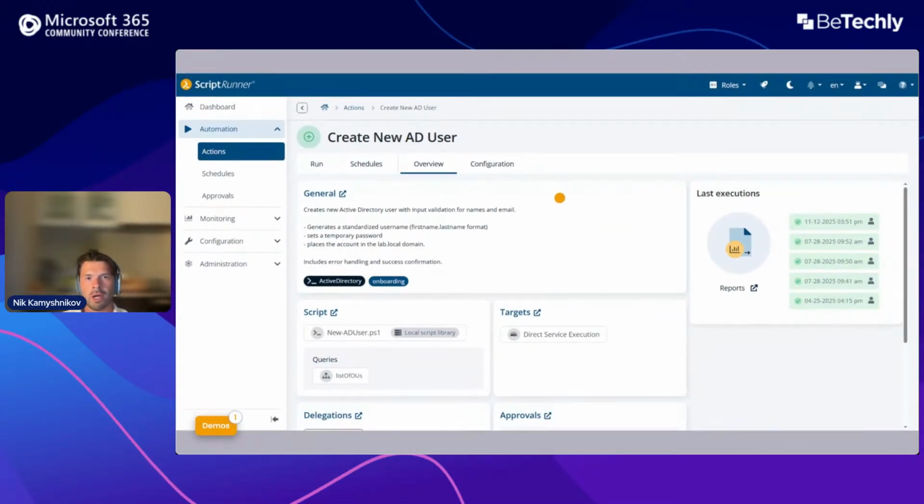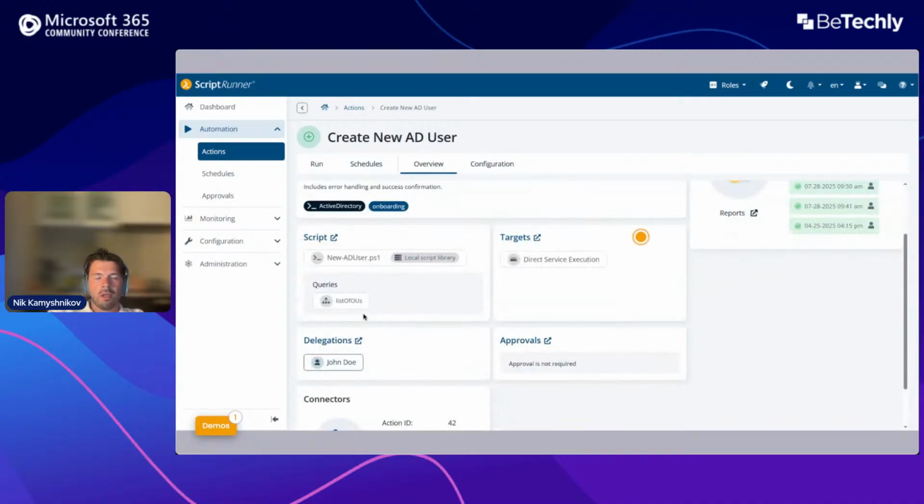The different components of automation are, first of all, general, which is documentation for your script. Documentation exists for software programs, but when it comes to scripting, lots of developers tend to skip that part. Another part is the script itself. We are using a reference to the Git repository that is also stored here.